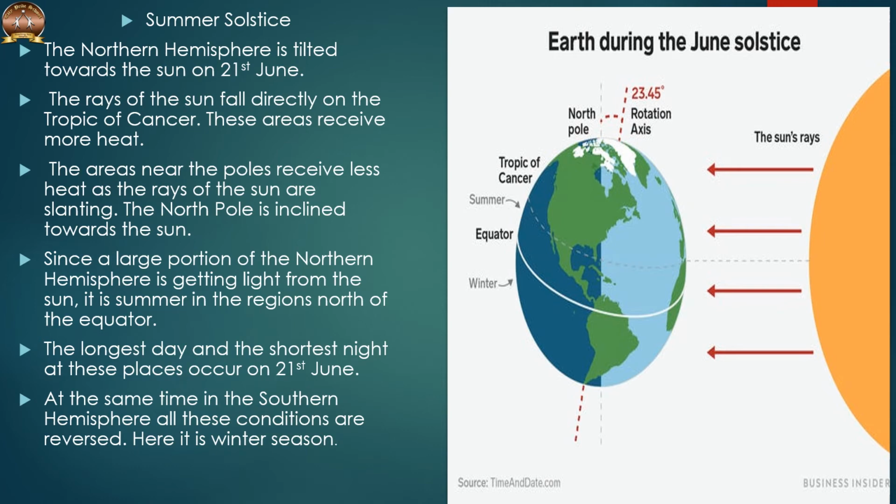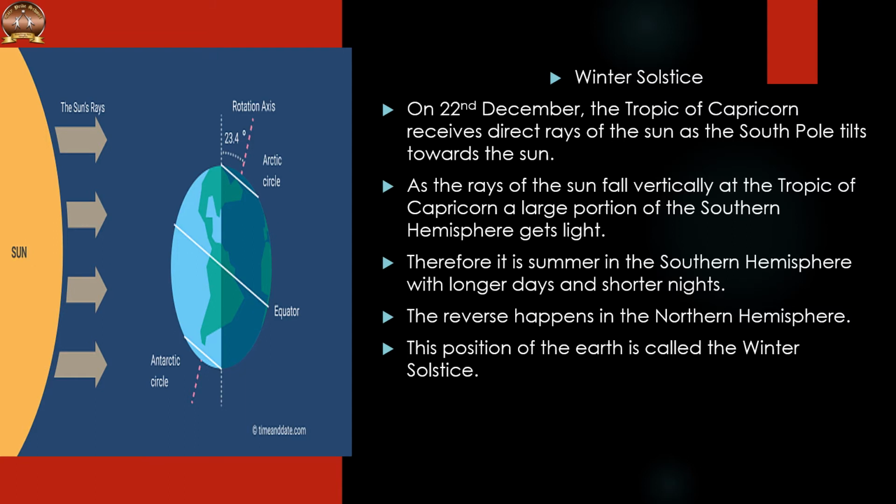But at the same time, in southern hemisphere, all these conditions are reversed. In southern hemisphere, it is winter season. So here the nights are longer than the days. This position of the earth is called the summer solstice. Now we will learn about winter solstice. On 22nd December, the Tropic of Capricorn receives direct rays of the sun as the south pole tilts towards the sun.